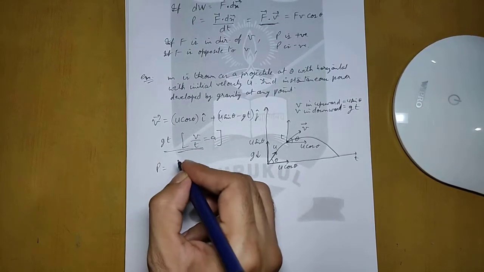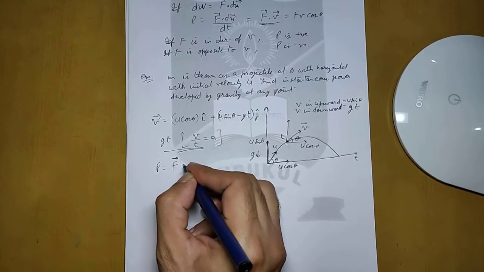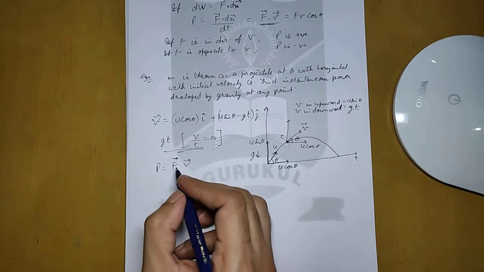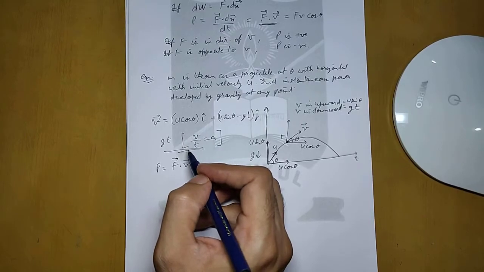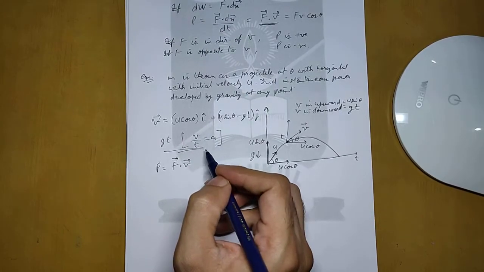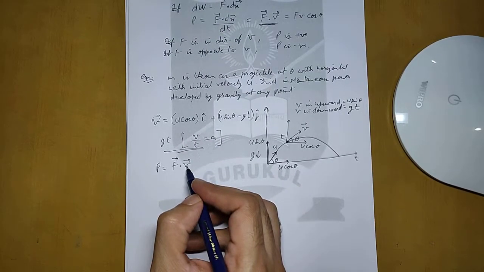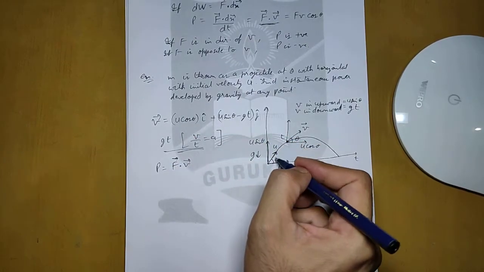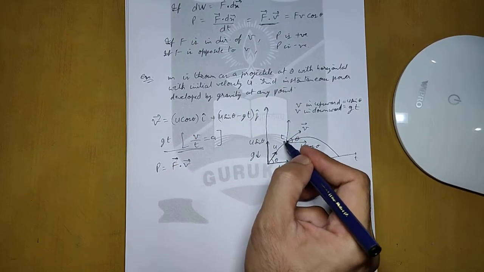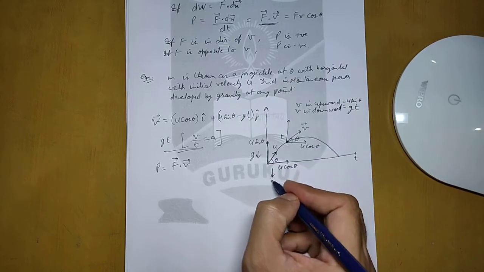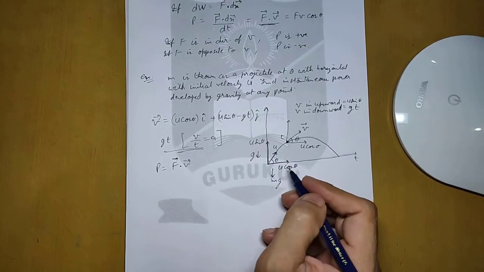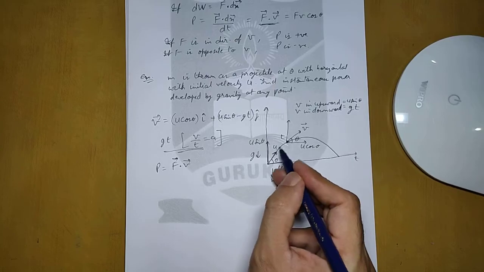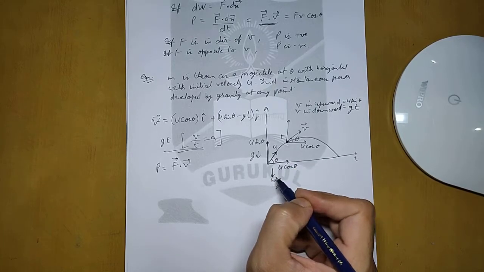Now power, we have to calculate the instantaneous power, this is F dot V. So that means we have to find the dot product of the force and velocity. So velocity is this, and from here to here a force is applied on the body, and that force is equal to mg in downward direction. So the body is going in the positive y direction, but mg is applied in downward direction.